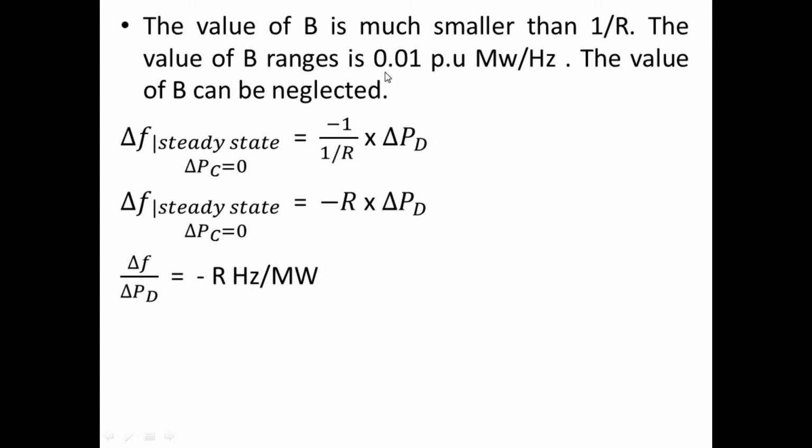So at last we will have del F at steady state, its final value is minus R into del PD. So we can get this output by transfer function as the ratio del F divided by del PD as minus R, in hertz per megawatt. So the final answer is, if you have this variation of frequency with respect to power demand, we have the speed regulation on the negative side. It is a negative speed regulation.